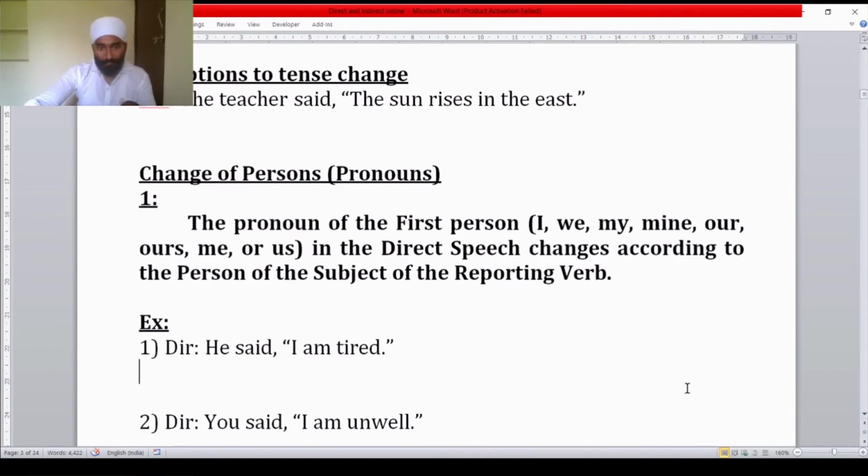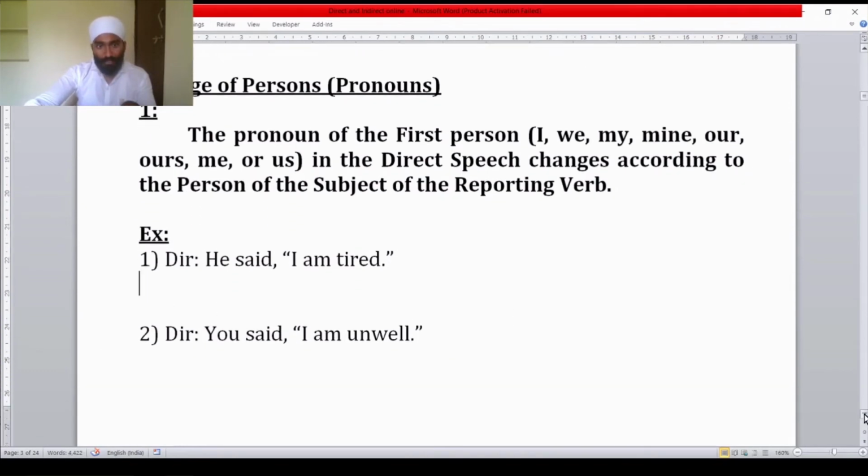Let us see with an example. He said, "I am tired." Here the subject is he, and this is the reporting verb. He is the subject of that verb. He is saying his statement, "I am tired." So how will it change? He said that he was tired.